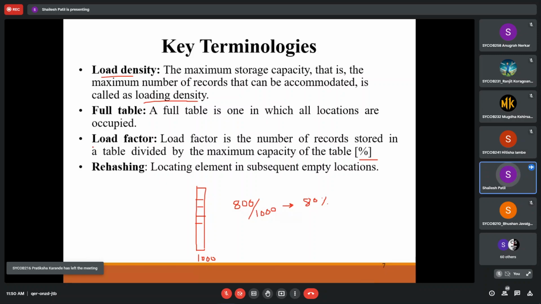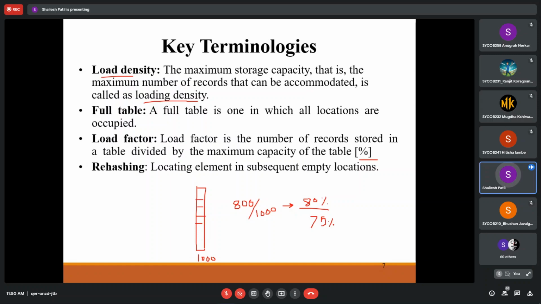To have a good hash function or a good program, we limit the number of elements to be placed to 75% only, to avoid collisions and also to avoid overflow or the table becoming full. So we are limiting that to 75%. So that is one terminology.